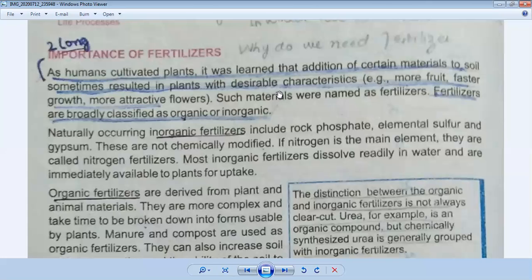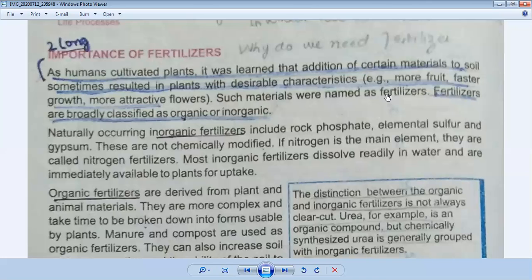Such materials are named as fertilizers. So its definition will start like this, you can see in your book. Look here, it is written here: the addition of certain materials to soil sometimes resulted in plants with desirable characteristics. For example, more fruit, faster growth, more attractive flowers. Such materials were named as fertilizer. This is the definition of fertilizer, which you can mark in your book.